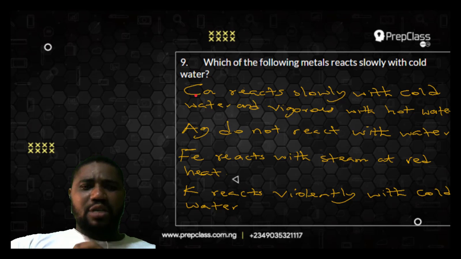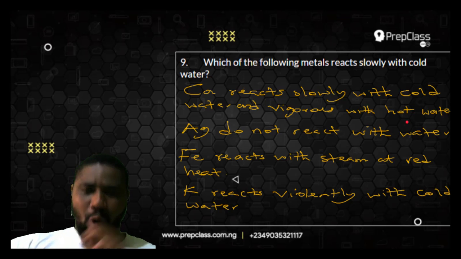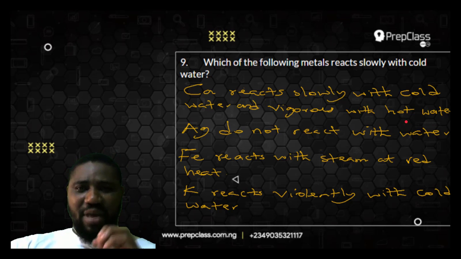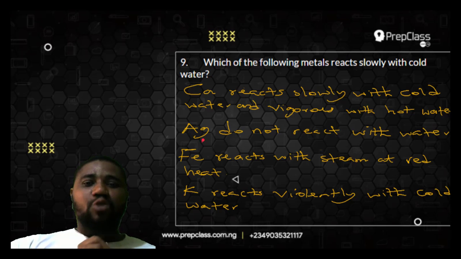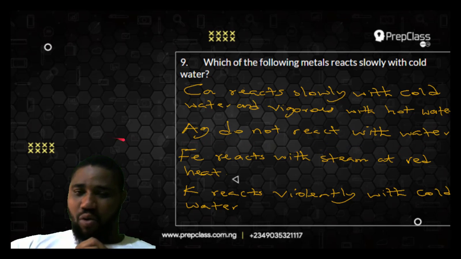Calcium, Ca. I said calcium reacts slowly with cold water and vigorously with hot water. I want us to consider the nature of each of these metals, the way they react. Calcium reacts slowly with cold water but vigorously with hot water. Silver, Ag. Let's just continue. Silver does not react with water at all.